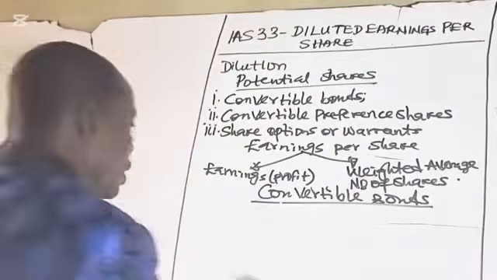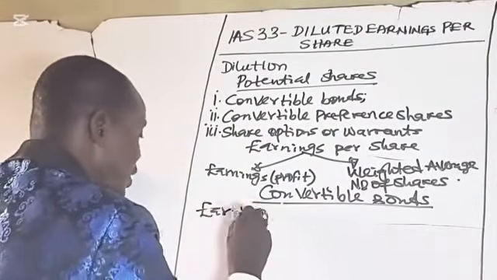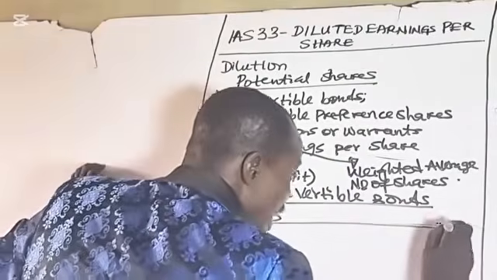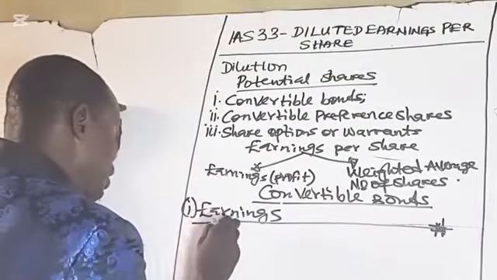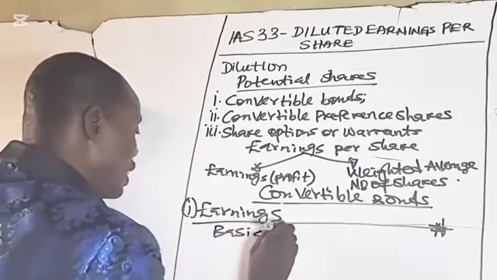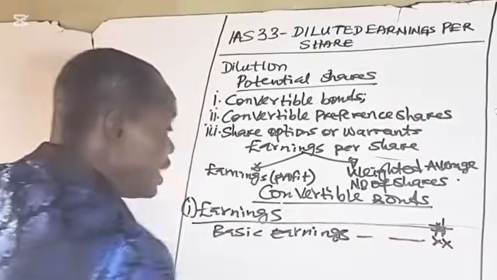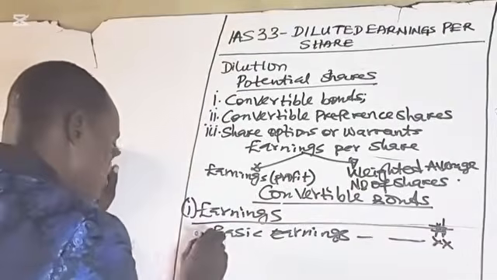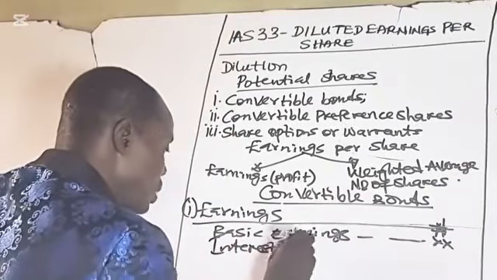So now the earnings, I'm referring to the number one variable, will comprise the basic earnings, the profit given in the question, plus the interest on convertible bonds.